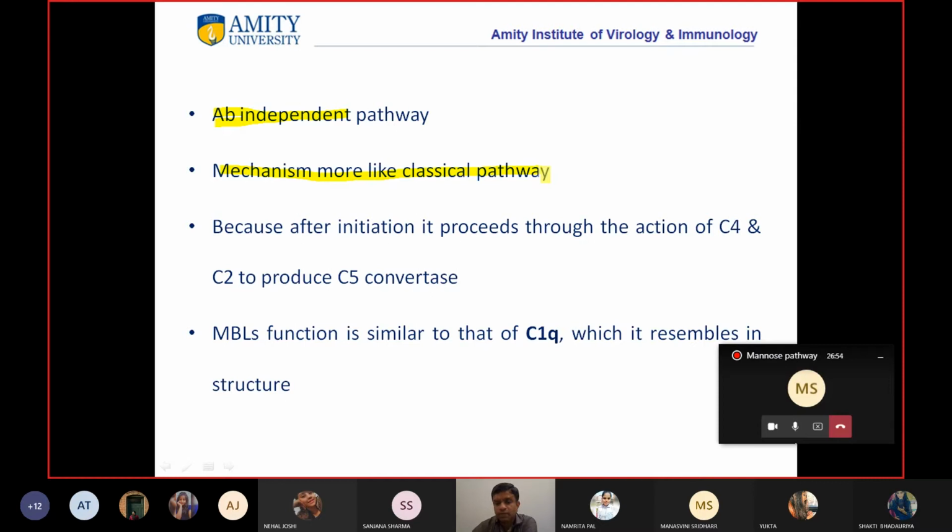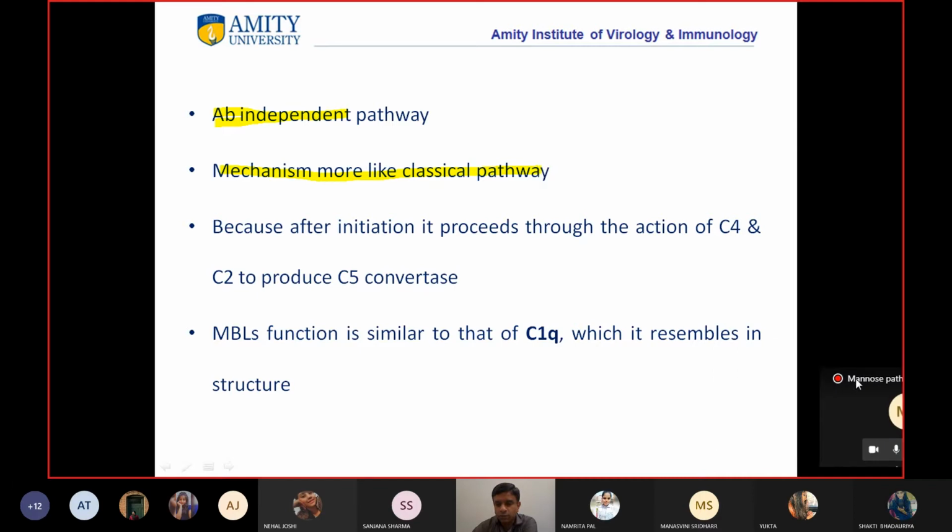After initiation, it proceeds through the action of C4 and C2 to produce C5 convertase. In the classical pathway, it starts with C4 and C2, then C3, and ultimately formation of C5 convertase and C5b, right?